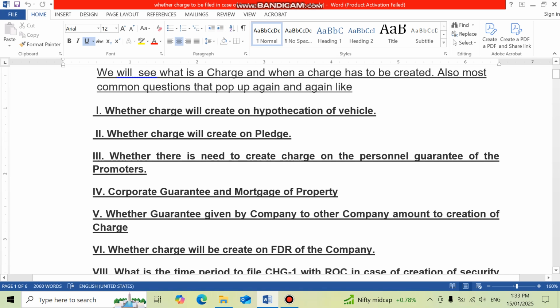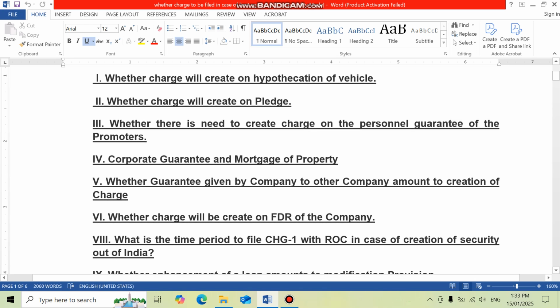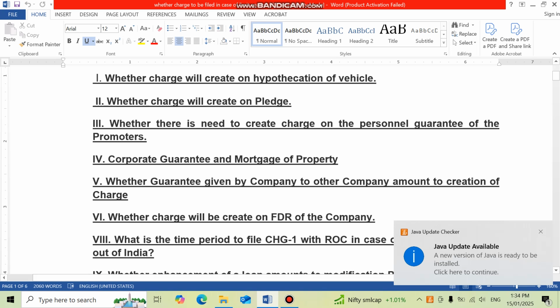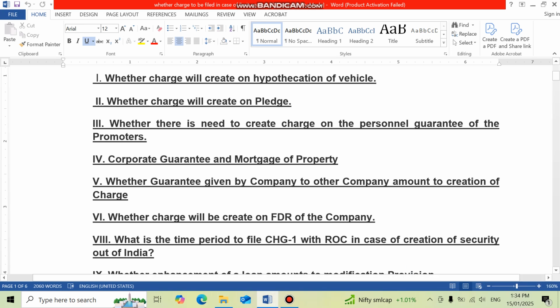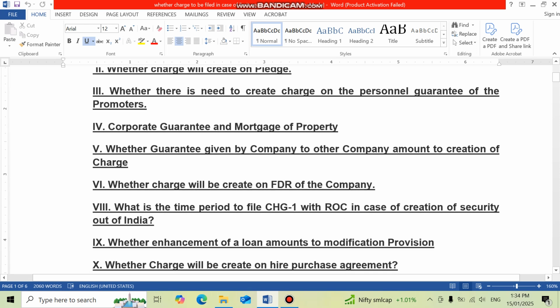The fourth question is about corporate guarantee and mortgage of property, and I have gathered this information from my personal experiences, and also of course the Act and other information I have considered. The fifth question that mostly I deal with is whether guarantee given by company to another company requires creation of charge, how the amount is treated, and how can we create the charge. These are the practical things.